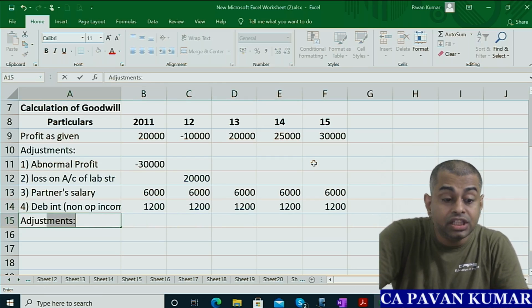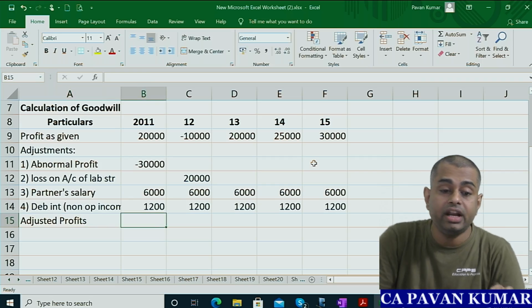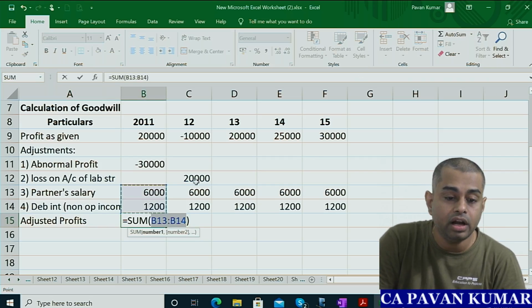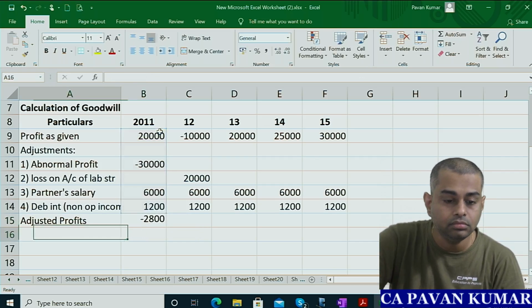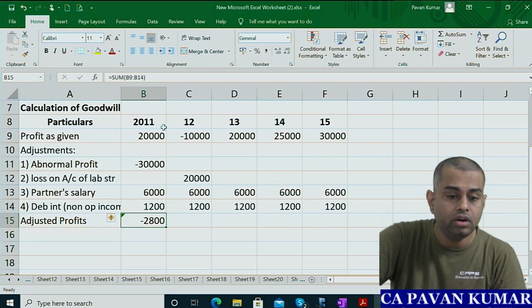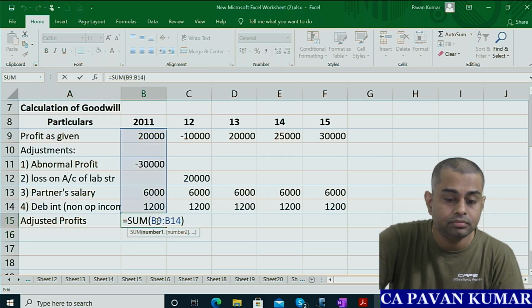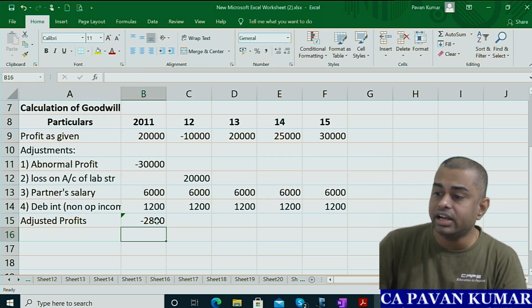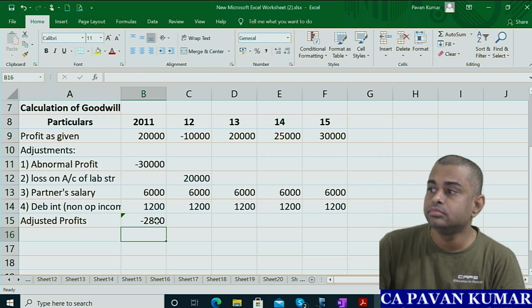So adjusted profits. Like that, calculate adjusted profit for all the years. Do it for all the years.